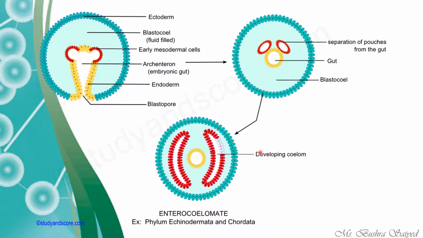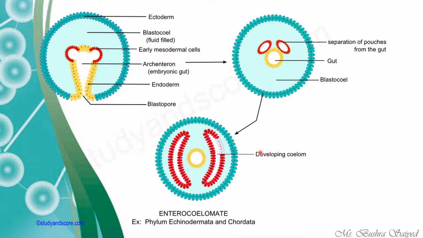That is the major difference between the schizocoelom and the enterocoelom. Entero means something associated with the intestines, and we know that the archenteron is the future digestive tract.